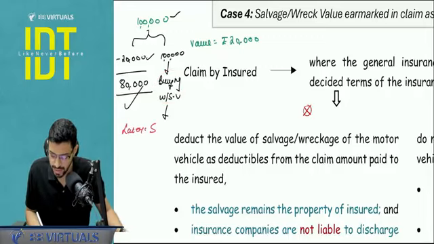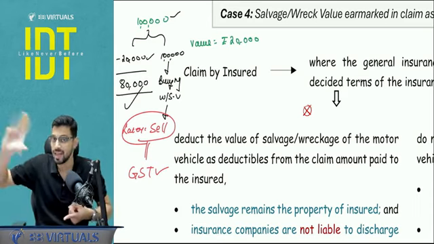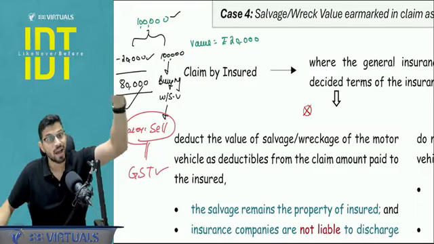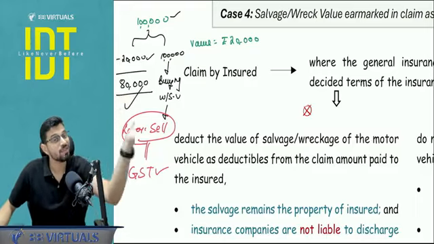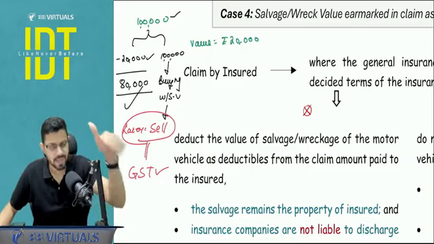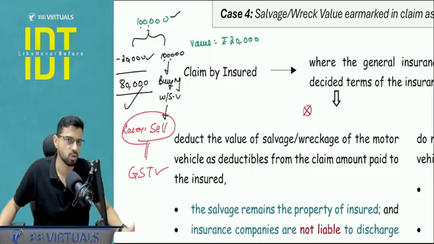While selling that salvage, there will be a GST trigger because it will comply with all the parameters. There will be a consideration for that salvage. Understand, the insurance company is buying it from me and then selling it ahead to the salvage buyer. So when it sells it to the salvage buyer, the GST implication will trigger because it is a supply. It is goods. There is a consideration of whatever it charges the salvage buyer.